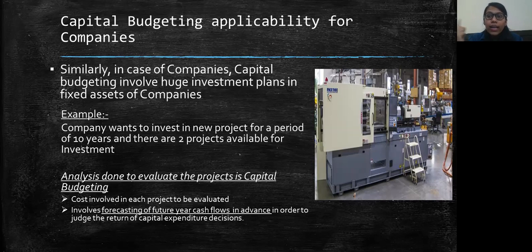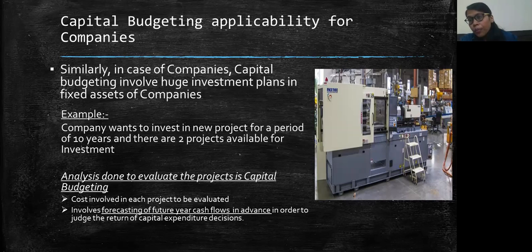And this whole analysis regarding the cost involved and the forecasting of future cash flow is your capital budget. This whole process of analyzing these two steps, cost involved and cash flow, and other factors also, is your capital budgeting decision.